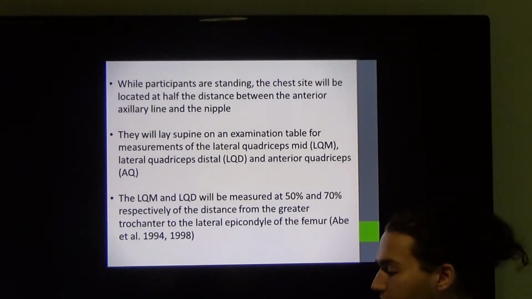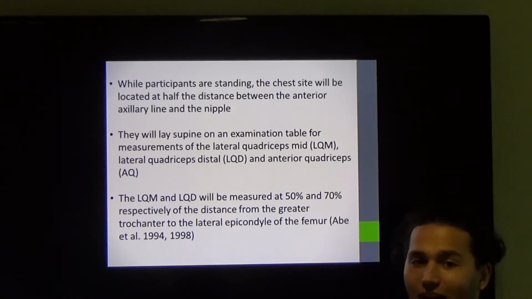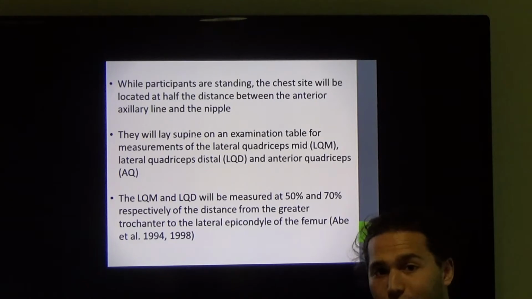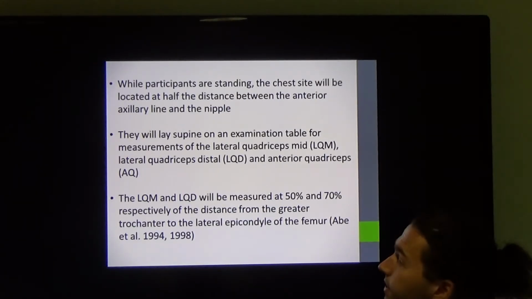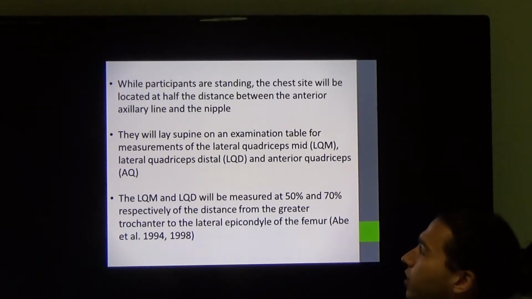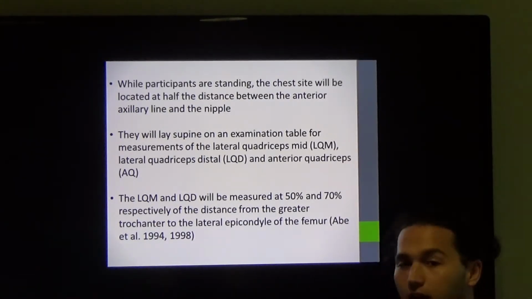While participants are standing, the chest site will be located at half the distance between the anterior axillary line and the nipple. They then will lay supine on the examination table, and here we're going to measure the lateral quadriceps mid, lateral quadriceps distal, and anterior quadriceps. The LQM and the LQD will be measured at 50% and 70% respectively of the distance from the greater trochanter to the lateral epicondyle of the femur.